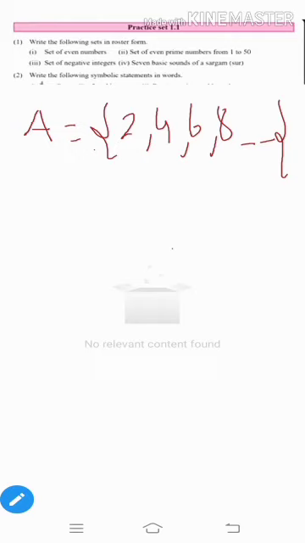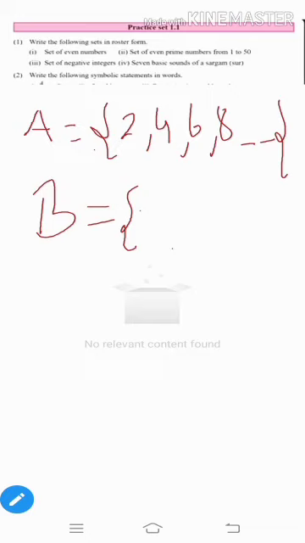After that, the second question is: set of even prime numbers from 1 to 50. Student, first I want to clear what a prime number is. A prime number is a number which cannot be divided by any other number except itself.